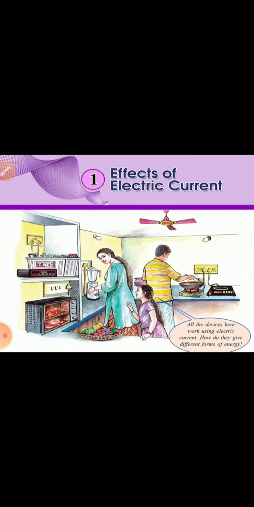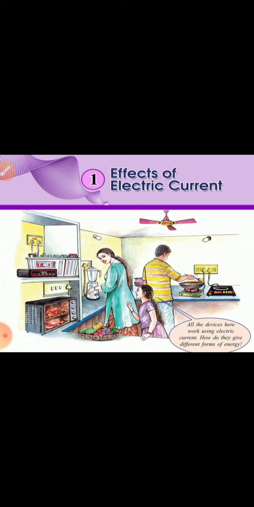electrical energy is given as input source of energy and output energy comes in different forms. For example, if we provide electrical energy to a bulb, it gives us light energy, and iron box provides heat energy. Mixie provides mechanical energy. That means if we provide electrical energy to those devices, it will convert it into a useful form of energy, and this is known as effect of electric current on that device. Got it?